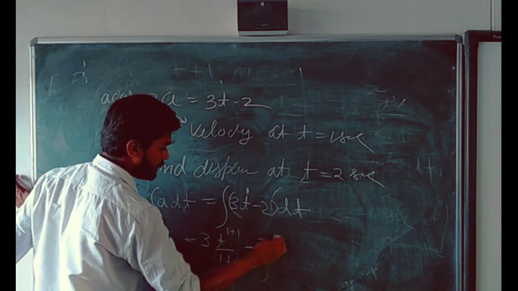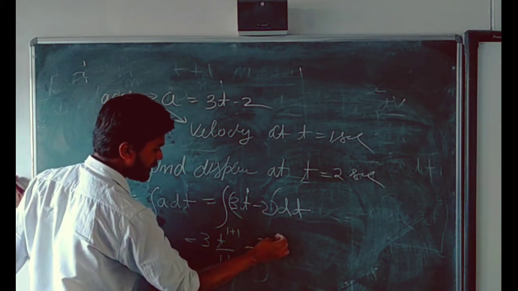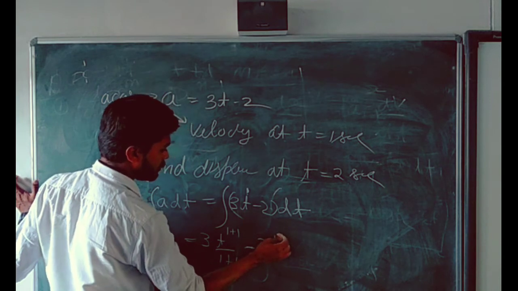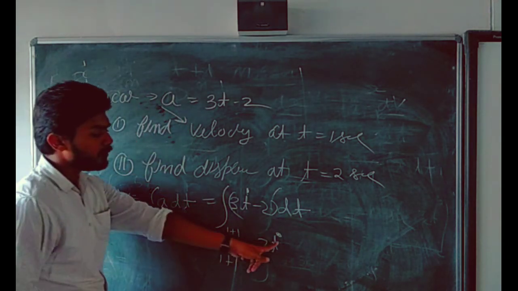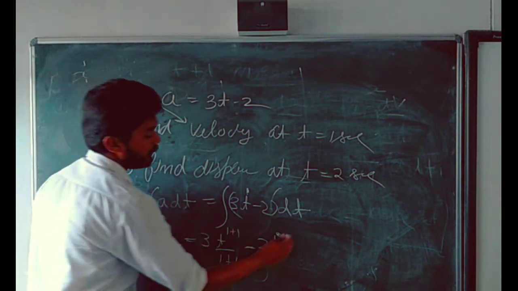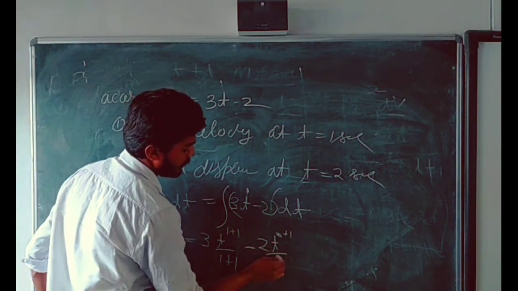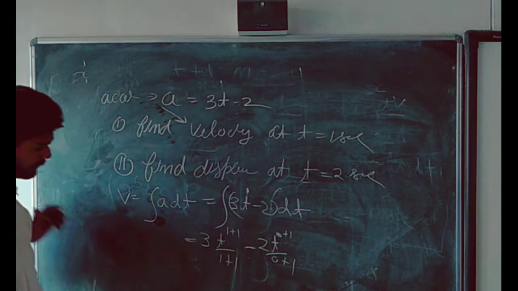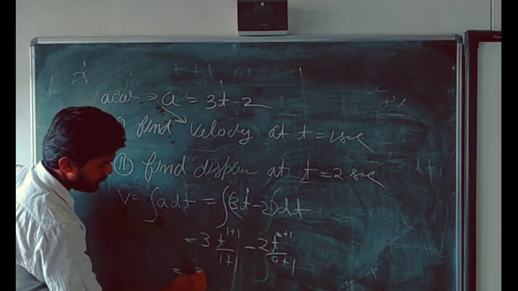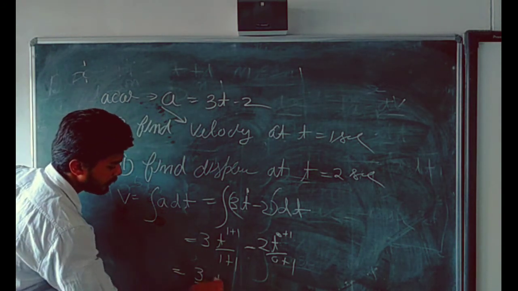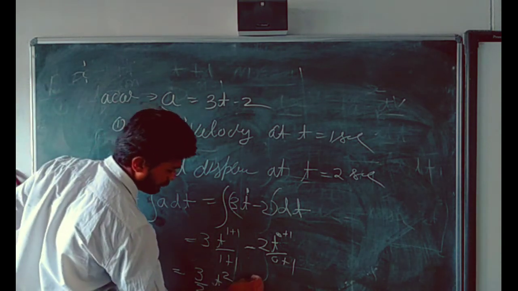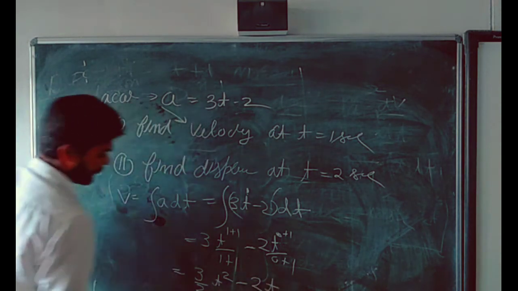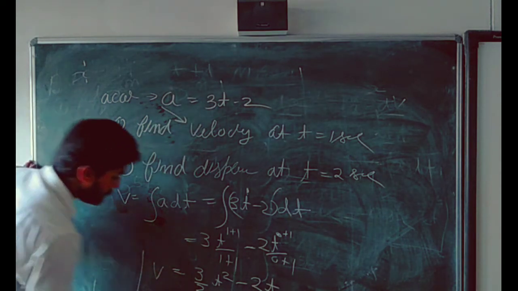Then in place of t you can write t to the power 0, because if there is no term you can write t to the power 0. And if you integrate t to the power 0, you will get t to the power 0 plus 1 upon 0 plus 1. What is the answer? 3 by 2 t square, since 1 plus 1 is 2, minus 2t. You have the velocity.